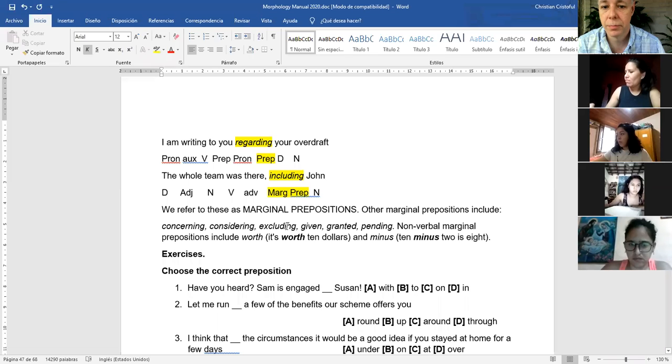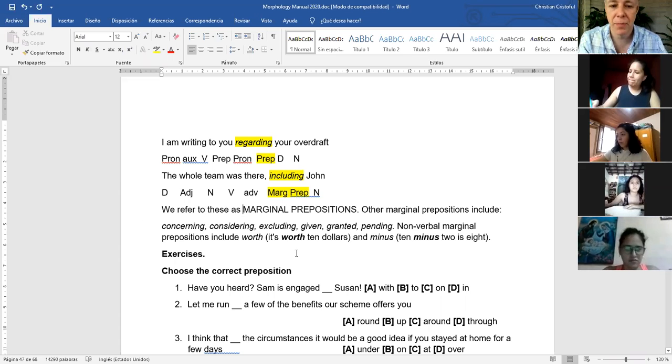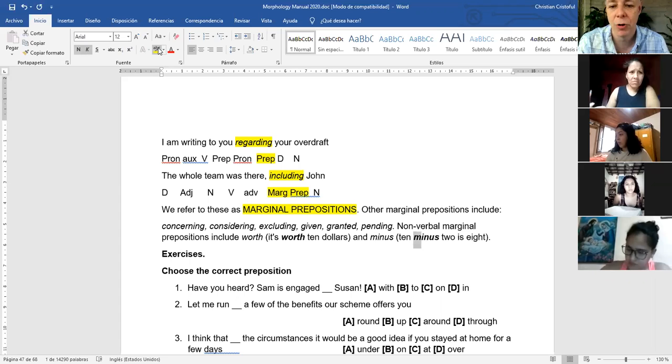Question. Notice what it says in the manual. We refer to these as marginal prepositions. The technical name for this phenomenon is marginal preposition. Other marginal prepositions include concerning, considering, excluding, given, granted, pending. Non-verbal marginal prepositions include words like or minus. So all these words are considered prepositions in this context.